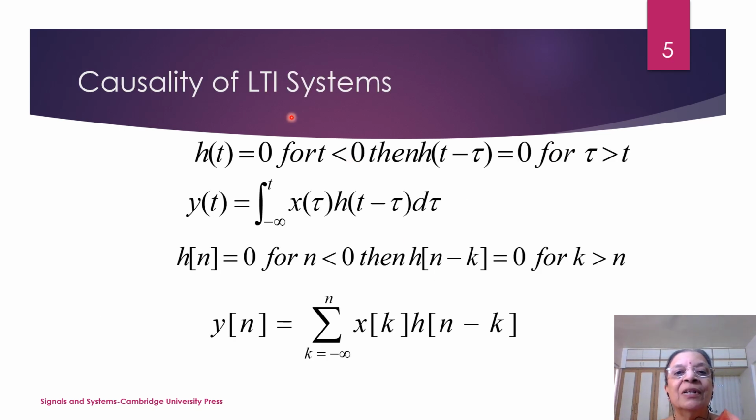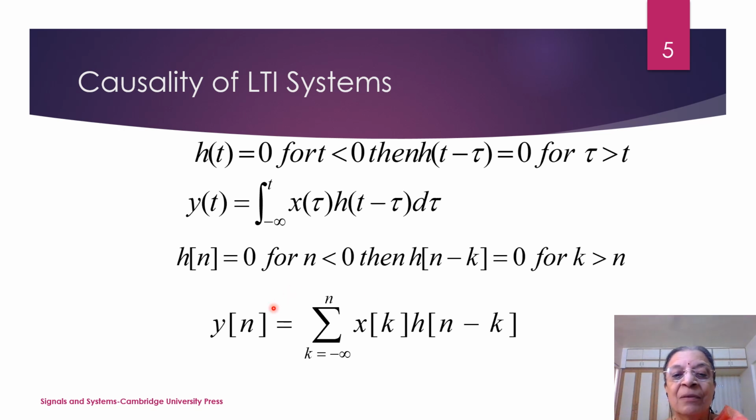Next, consider the causality property of LTI systems. h(t) is equal to 0 for t less than 0, then h(t minus tau) is equal to 0 for tau greater than t. So for all tau greater than t, if it is equal to 0, then we say that the system is causal. That means the impulse response must be 0 for all t less than 0. Then it will be called a causal system. Similarly, if h[n] is 0 for all n less than 0, then it will be called a causal system.